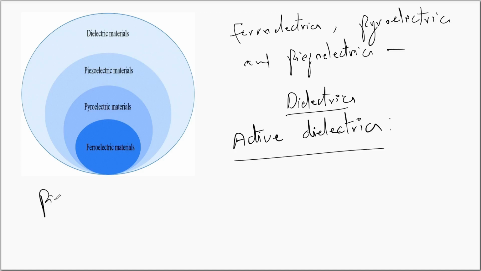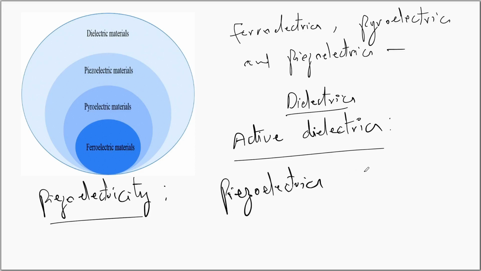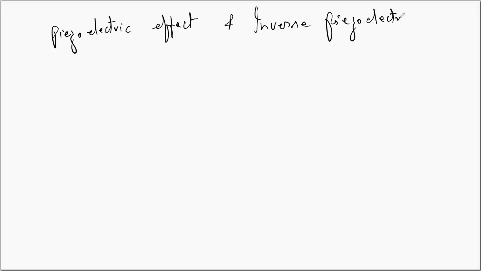The piezoelectricity is exhibited by the piezoelectric materials, or piezoelectrics for short. This is a unique effect exhibited only by the piezoelectric materials. In fact, there are two different types of effects. One is the piezoelectric effect and the other one is the inverse piezoelectric effect. It is the property of a material. When the material is subjected to mechanical stress, opposite electric charges are developed on opposite sides perpendicular to the direction of the applied force. That is what is called the piezoelectric effect.